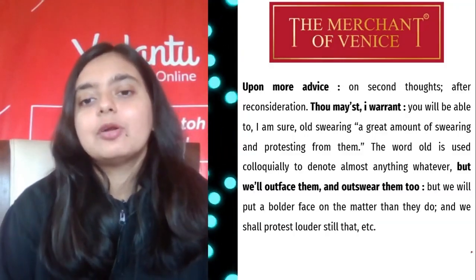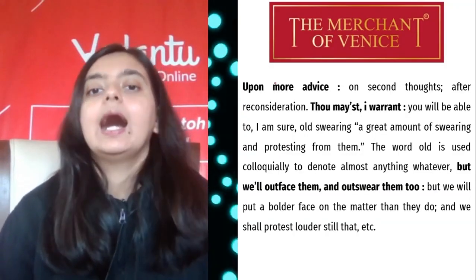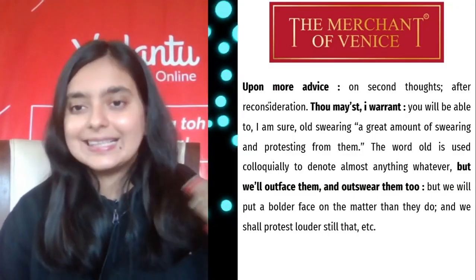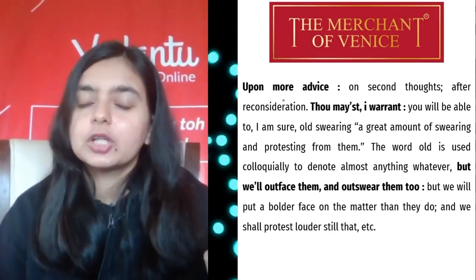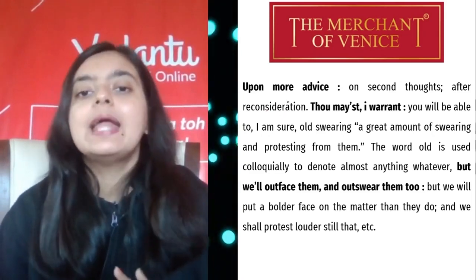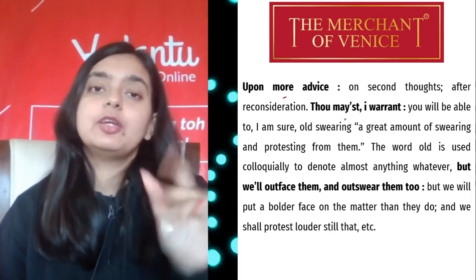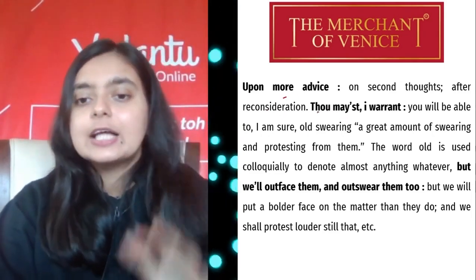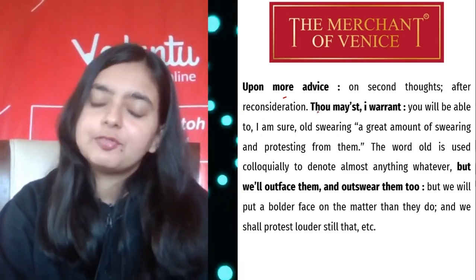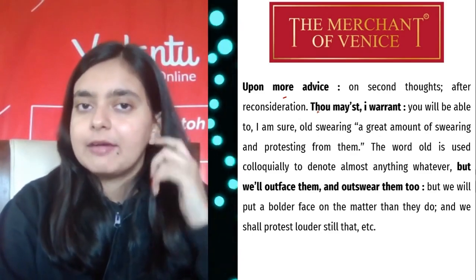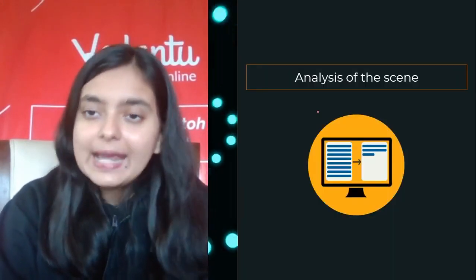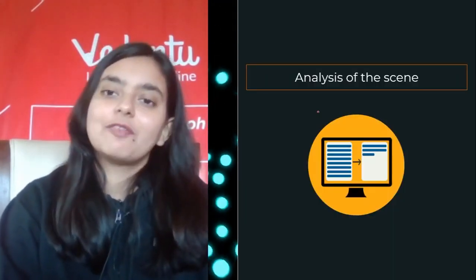So these are some of the annotations which you might need for your understanding. When you're reading the play, guys, please read the original version of the play and then go to the modern version, and you would need the annotation when you read the original version, right? So please go through this part as well. If you want, you can take a screenshot from here, and later you can refer to that when you read through the play. And now we will see the analysis of the scene.